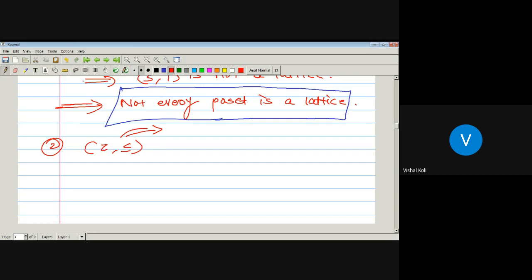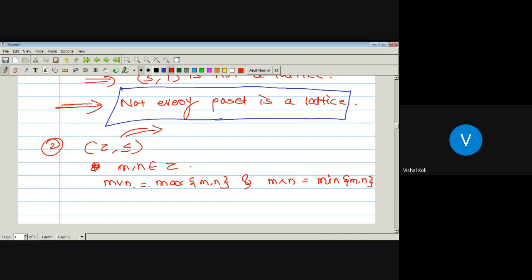Here we have to define least upper bound and greatest lower bound. If we take m and n, which are any two elements belonging to Z, then the least upper bound of these two elements, denoted by join of m and n, can be taken as the maximum of m and n. And the meet of m and n, that is the greatest lower bound, can be defined as the minimum of these two elements m and n.